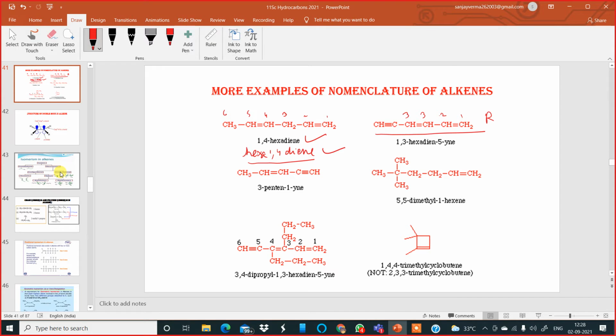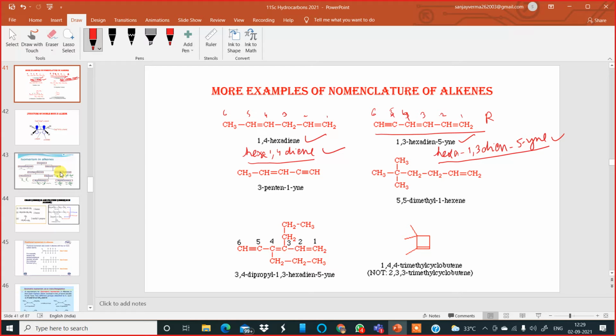Yes or no? One, two, three, four, 5, and 6. So keep this in mind. So the answer becomes hex-1,3-diene-5-yne. Okay, this is also correct. Okay, second example.